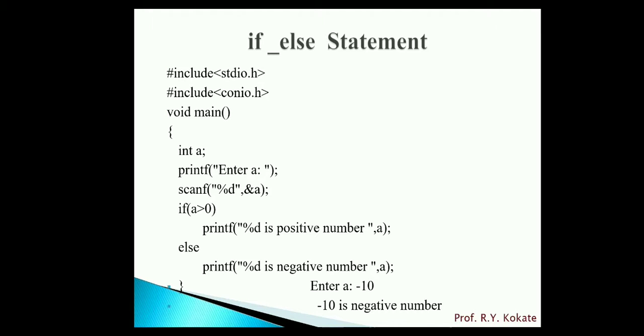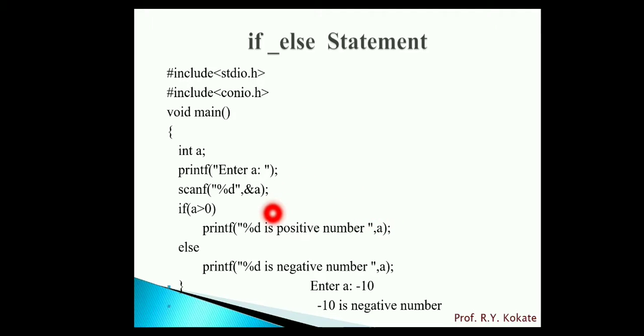See here, again, the number is positive or negative. We accept one value and store that value in variable A. Write the keyword if, in brackets, A is greater than 0. That means the number is positive. Then it will display the message number is positive.